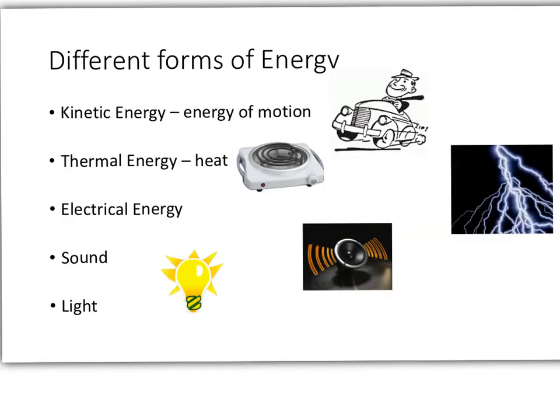Alright, so here we have a list of 5 different common forms of energy. These are forms of energy that we see all around us, all the time. And we use them. We enjoy them sometimes. Sometimes we don't like them. Sometimes we make them happen on purpose. Sometimes we don't. But these are all forms of energy. So one of the things that you need to be familiar with is different forms of energy, and we're going to talk about how these forms of energy change.